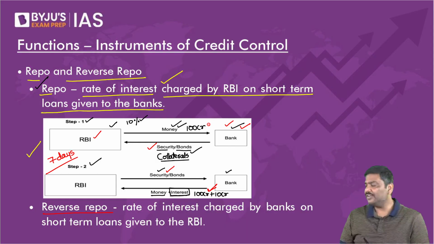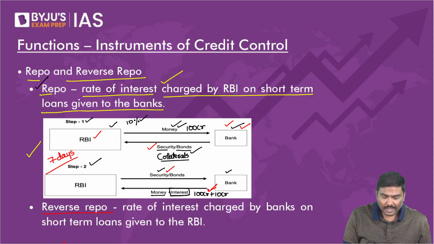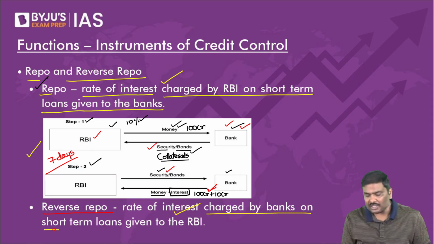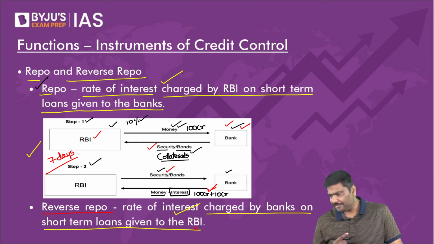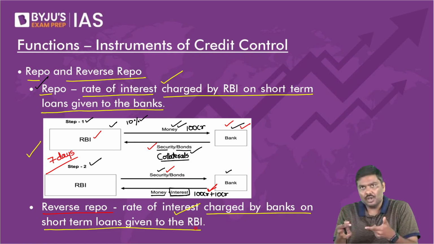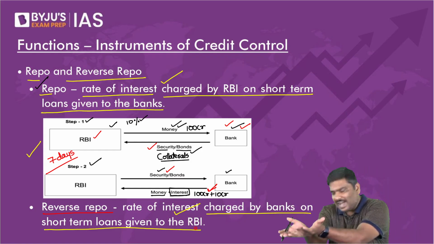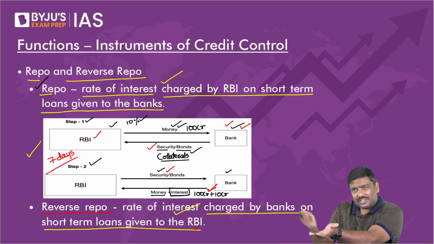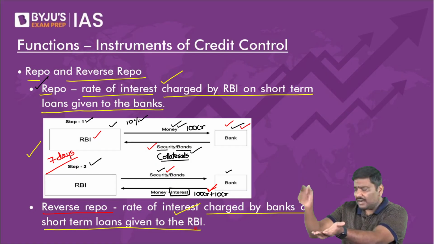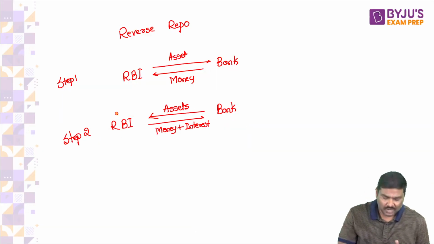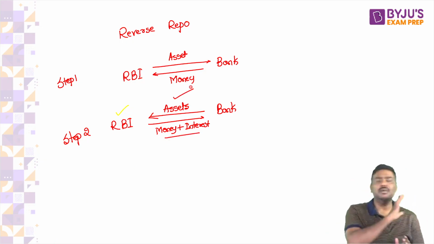Now, please look at the definition. Reverse repo is the rate of interest which is charged by the banks on the short-term loans given to the Reserve Bank of India. And this is a common definition. But what exactly happens under the reverse repo? The bank will keep deposits with RBI. RBI will give securities to the bank. And after the time period is over, let's say after 7 days, there is basically an opposite transaction. RBI will repay the money along with the interest and take back assets from the bank.